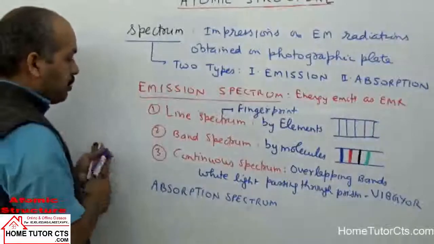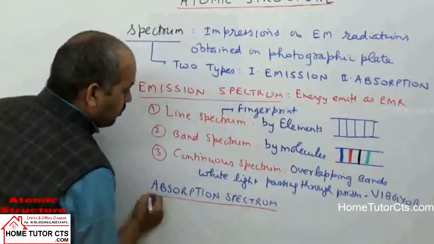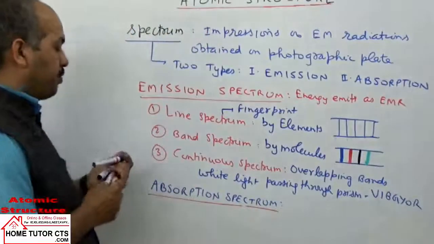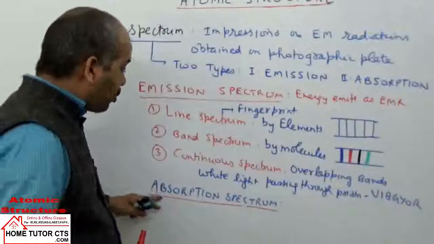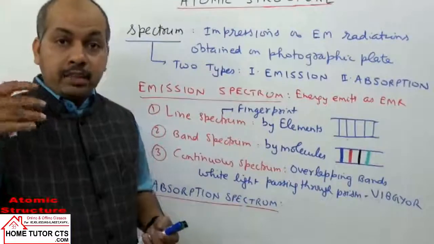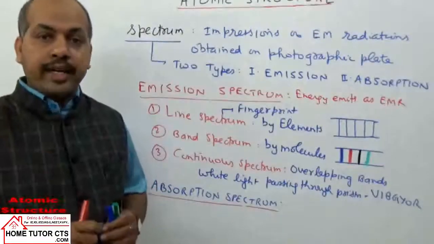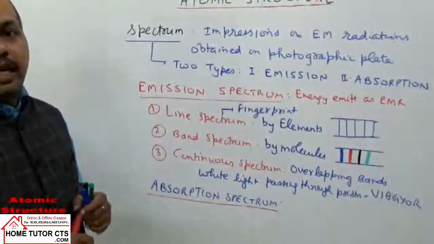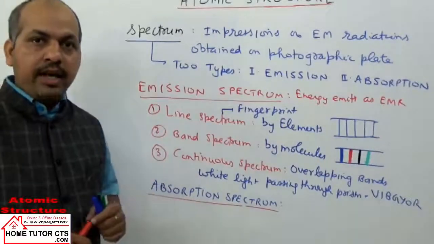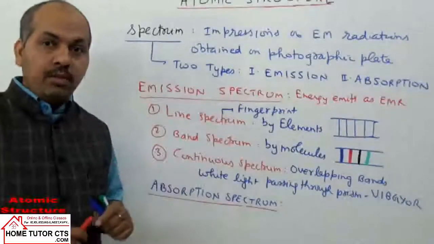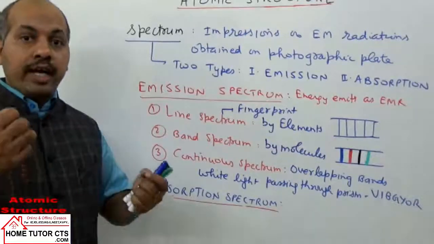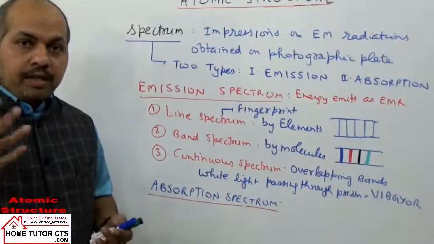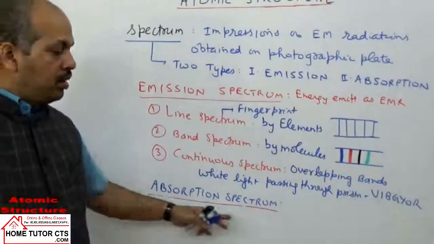What happens in absorption spectrum? When we take absorption spectrum, what happens when the light is passed through a solution or a gas? When we pass the light through solution or gas, some of the lines are absorbed. Some of the lines are absorbed by solution or the gas molecules. Those lines which are absorbed by solution or gas molecules will appear as dark lines in the spectrum coming out from the solution or gas.